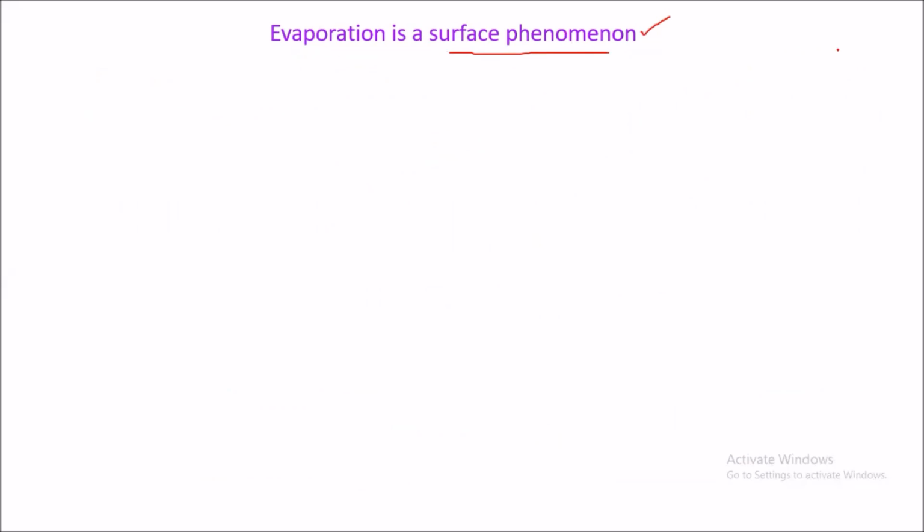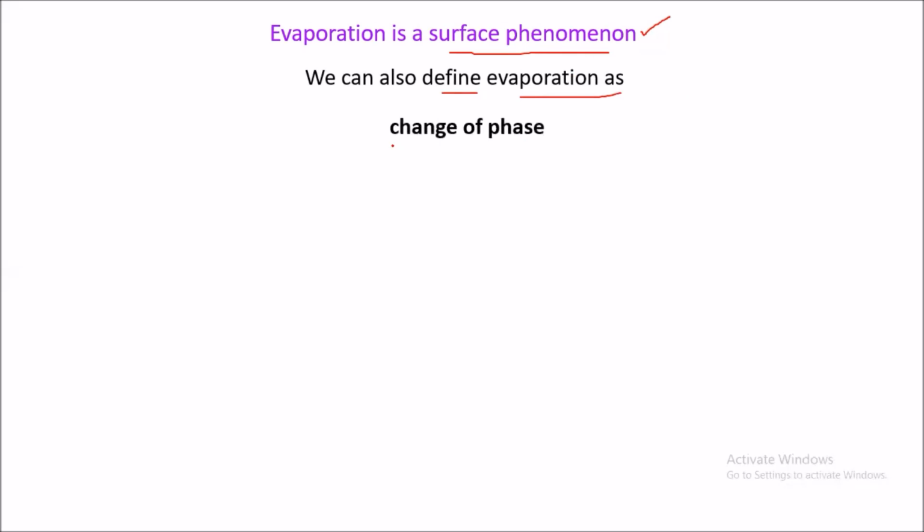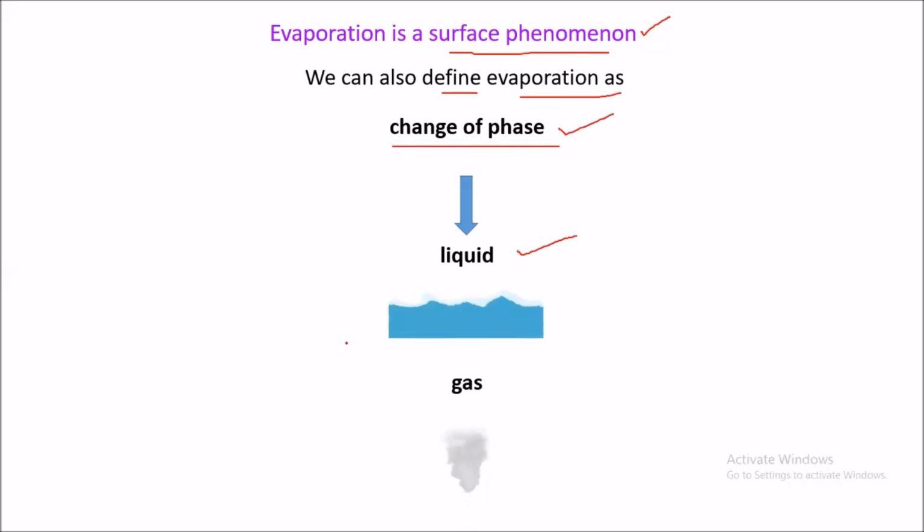So evaporation takes place at the surface, and we can also define evaporation as a change in phase from liquid to gas.